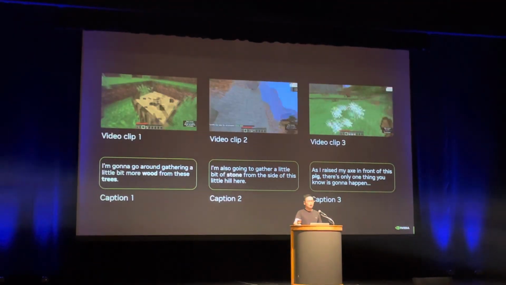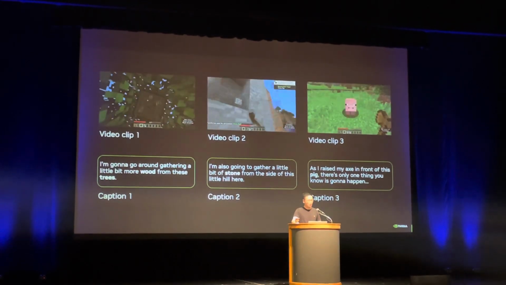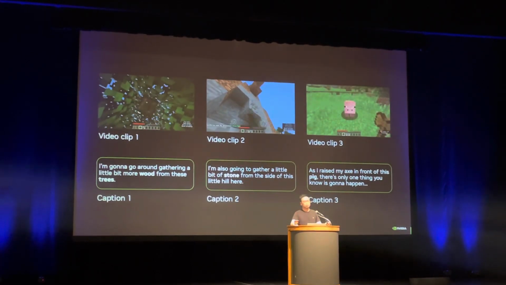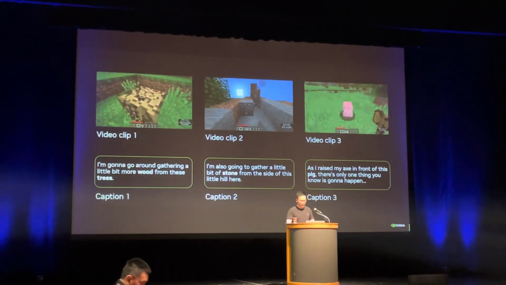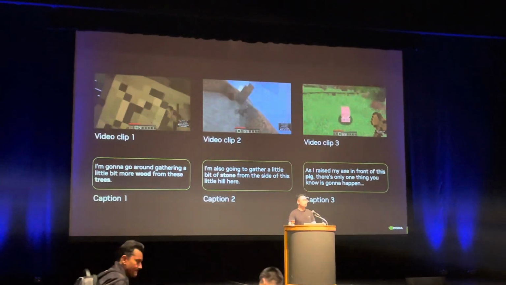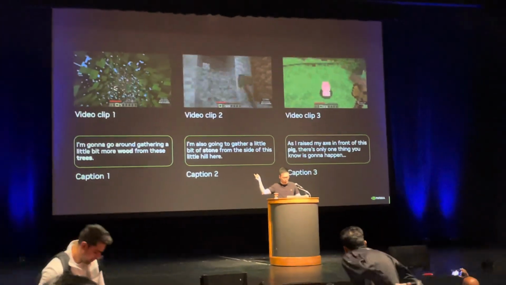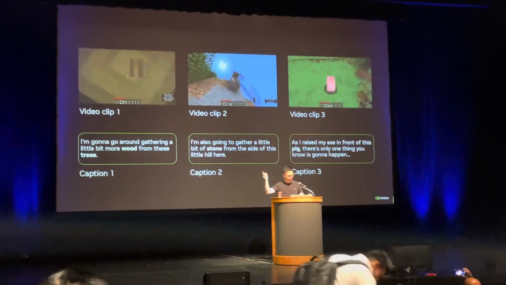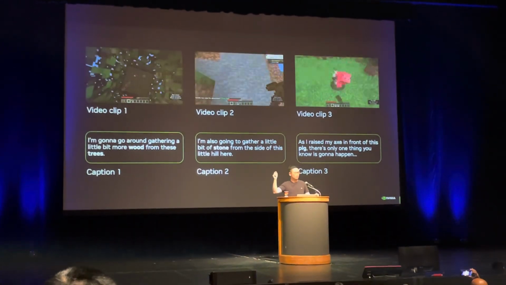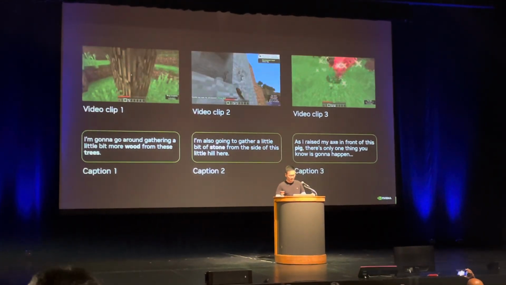And now, how to train this foundation model, how to use the data that we collected. We have a very simple idea in the original MindDojo paper. So for our YouTube dataset, we have time-aligned video clips and transcripts. And these are actually real tutorial videos. Like here in text prompt 3, as I raise my axe in front of this pig, there's only one thing you know is gonna happen, right? Some YouTuber actually said this in the tutorial.